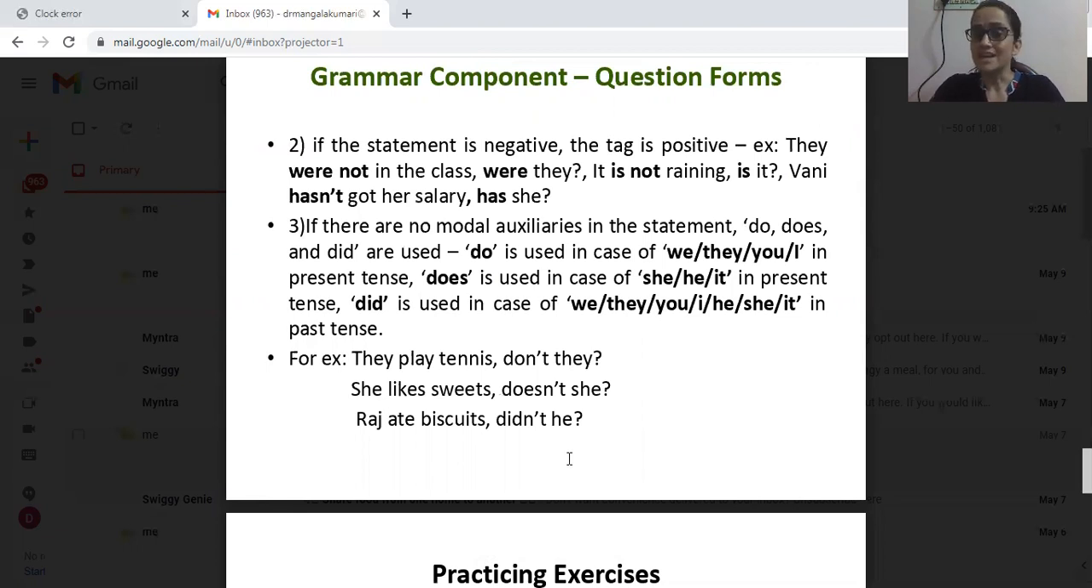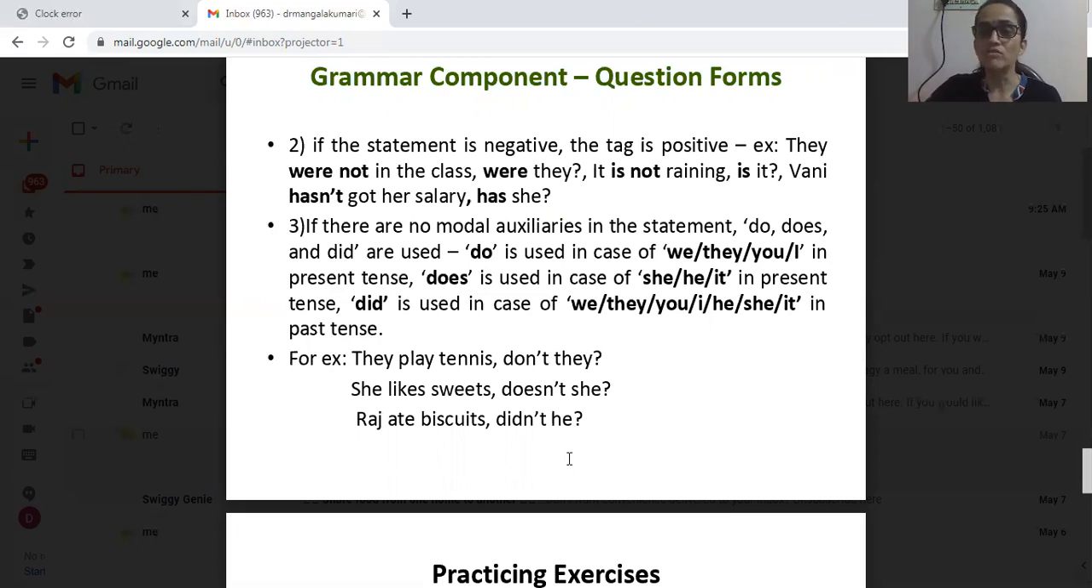It is not raining, is it? Vani hasn't got her salary, has she? Okay, so this is the second situation. Third point is, if there are no modal auxiliaries like is, was, were, and other auxiliary verbs, other helping verbs, etc., what to do? Do, does, or did to be added.